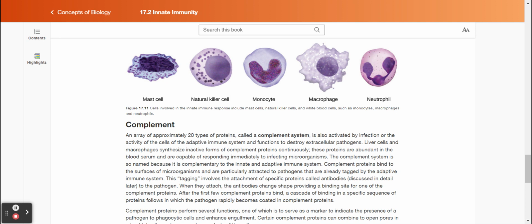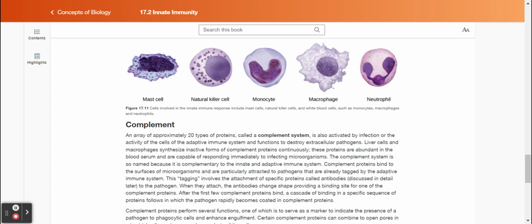Complement. An array of approximately 20 types of proteins, called a complement system, is also activated by infection or the activity of the cells of the adaptive immune system and functions to destroy extracellular pathogens. Liver cells and macrophages synthesize inactive forms of complement proteins continuously. These proteins are abundant in the blood serum and are capable of responding immediately to infecting microorganisms. The complement system is so named because it is complementary to the innate and adaptive immune system.